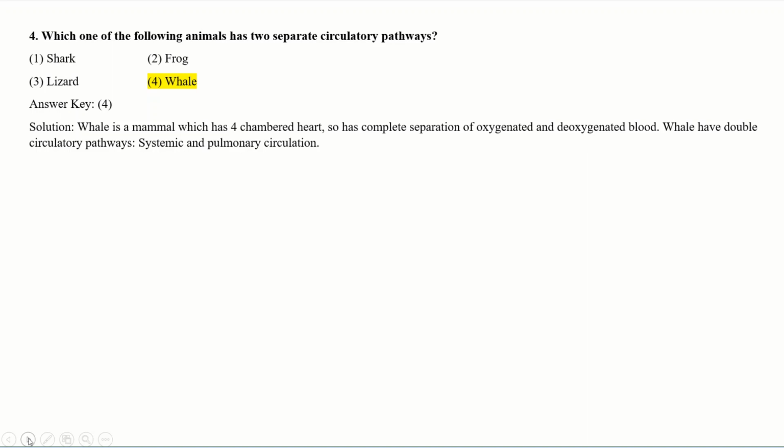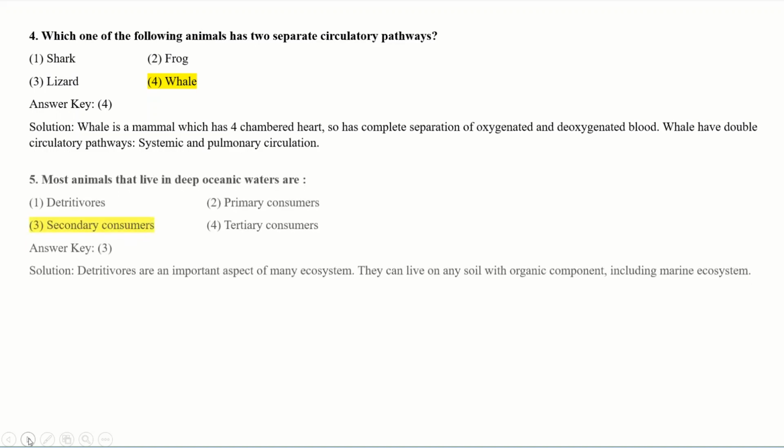And your explanation is here. Whale is a mammal which has a 4-chambered heart. So it has a complete separation of oxygenated and deoxygenated blood in its circulatory system. Whale has a double circulatory pathway, systemic and pulmonary circulation. So your answer should be whale.